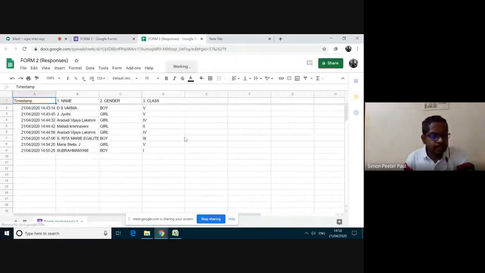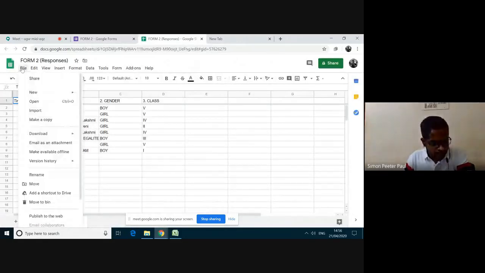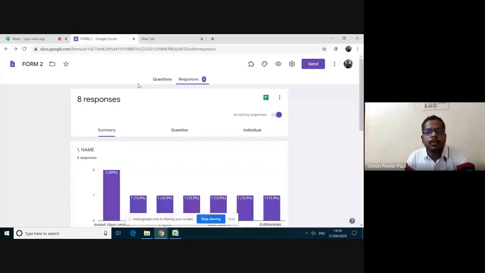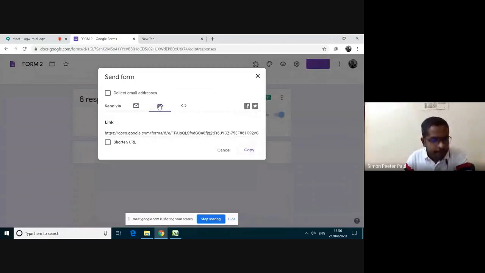You can see here. If you want to download, click the file option. Select download, download as Excel file. I'm closing this one. Again, if I want to send this to my students, click this send option. Select this URL option, link option.